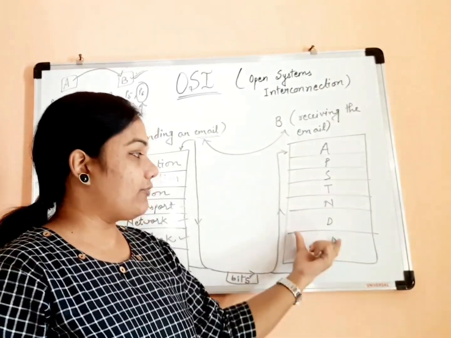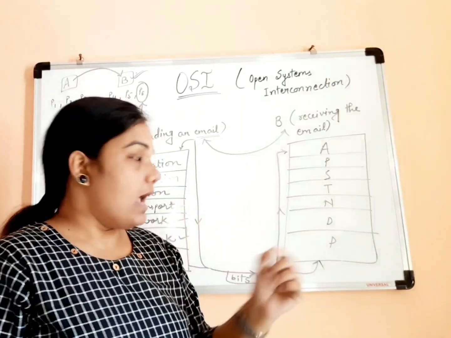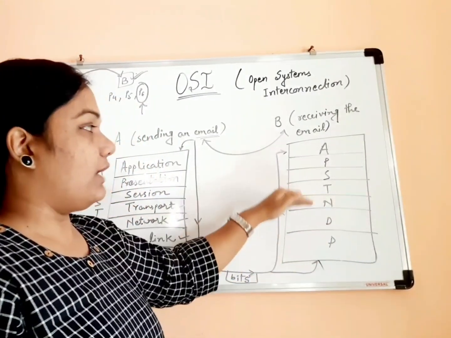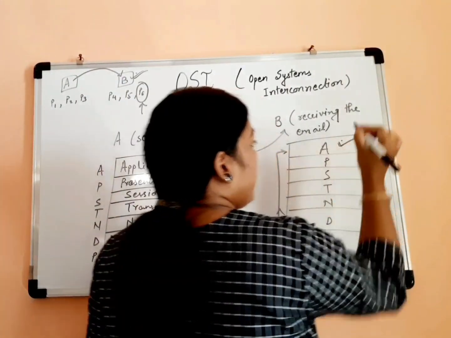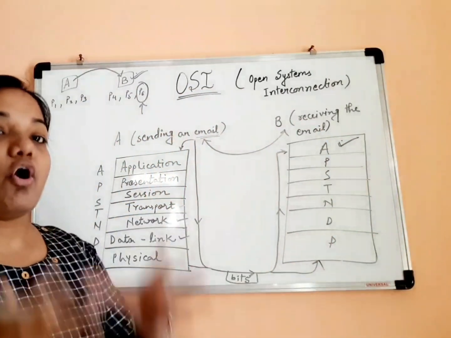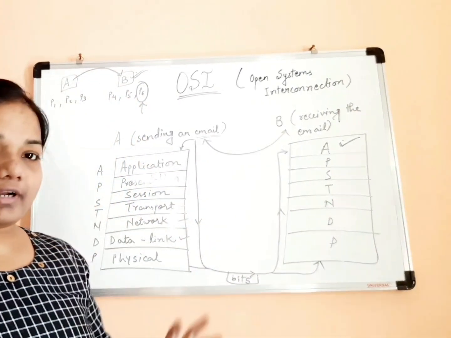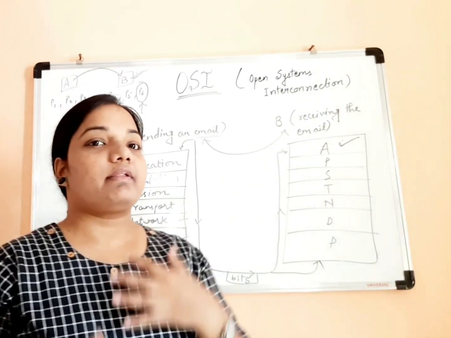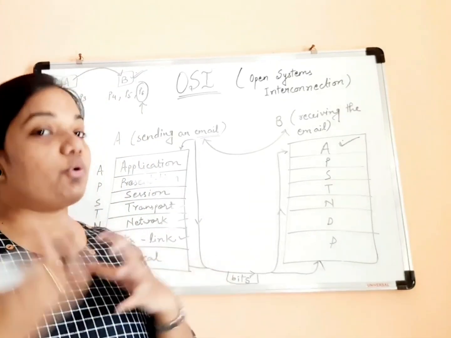Fine, as I told, in the physical layer the email contents will be received in the form of bits. Now those bits will get processed by each layer, and finally in the application layer the receiver will receive the original email content that was sent. Got it? So I have given the example of email because email is something that nowadays we are doing day by day. Fine. So you can correlate well.